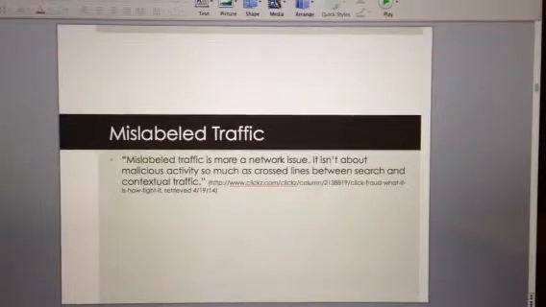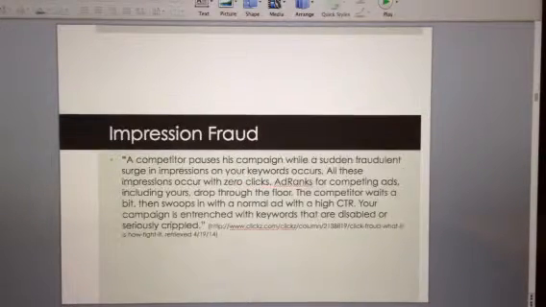Mislabeled traffic is a network issue. And that would happen, let's say, with a dog chew toy. Let's say somebody is searching for a dog toy, like a For Real Friend dog toy on ToysRUs.com, and let's say the Tuggo dog toy pay-per-click ad popped up there and somebody clicked on that when they were actually looking for a child's toy. That would be mislabeled traffic.